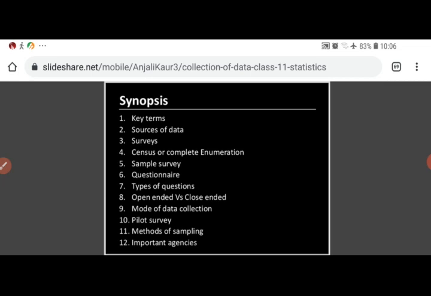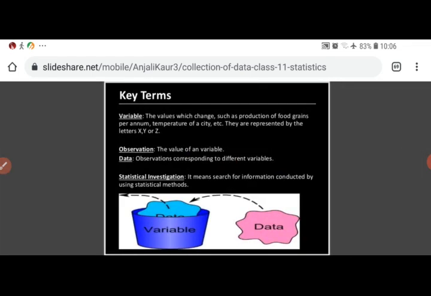First is, what is a variable? A variable is that whose value changes. Here I have taken examples such as production of food grains per annum, temperature of a city, etc. They are represented by the letters X, Y or Z. These are variables. Here I want to tell you, there is a term known as constant. Constant is that whose value does not change. It remains constant. It remains fixed.